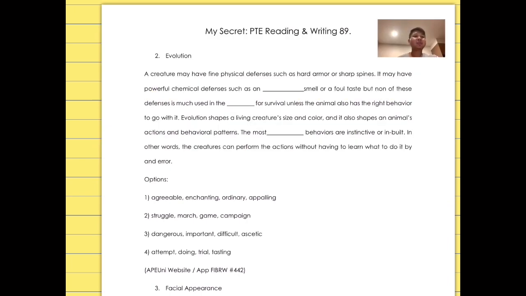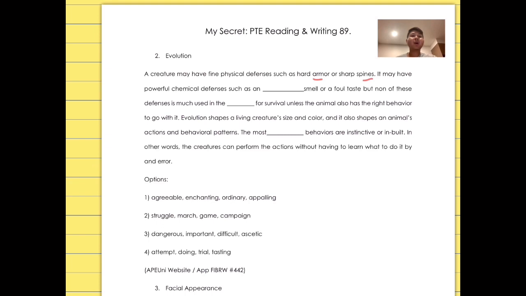Creatures may have physical defenses such as hard armor or sharp spines. They're talking about creature. What is a creature? A creature is a living thing, real or imaginary, that can move around, such as an animal, for example. So they're talking about creatures having physical defenses. Defenses come from the verb defend, to protect themselves. They might have something to protect themselves, for example, hard armor or sharp spines. Spines are something like needles that plants or animals have to protect themselves.